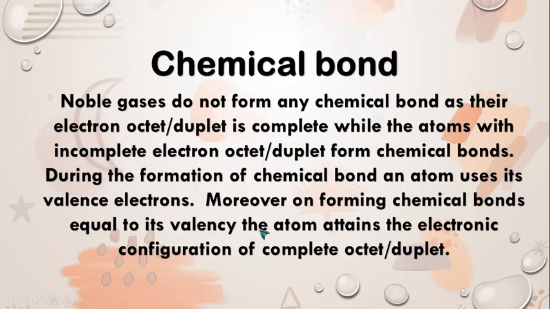Chemical bond. Noble gases do not form any chemical bond as their electron octet or duplet is complete, while the atoms with incomplete electron octet or duplet form chemical bonds. During the formation of a chemical bond, an atom uses its valence electrons. Moreover, on forming chemical bonds equal to its valency, the atom attains the electronic configuration of complete octet or duplet.